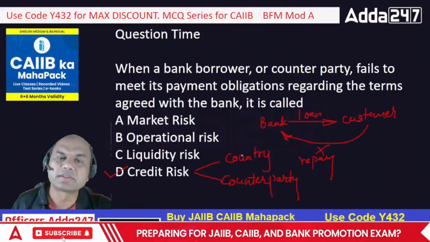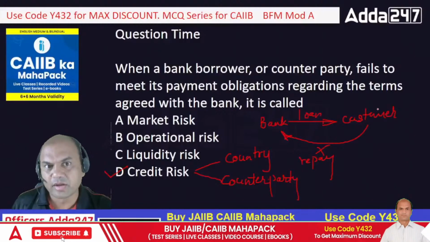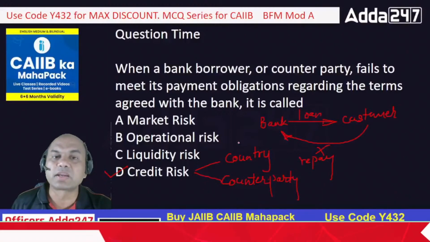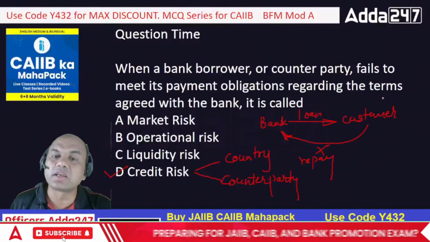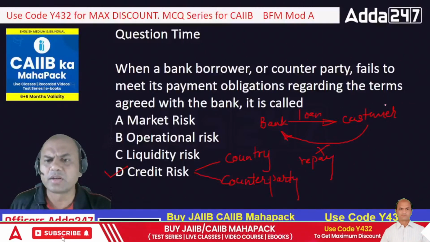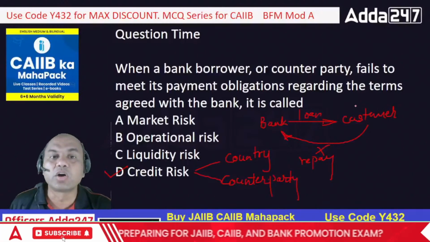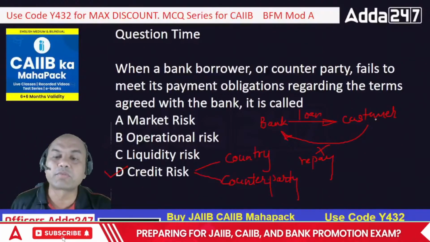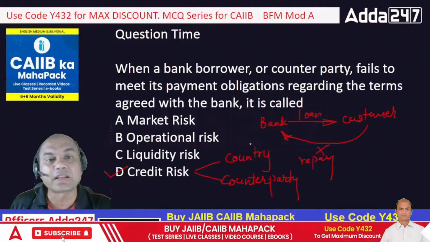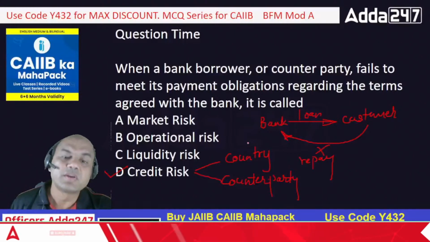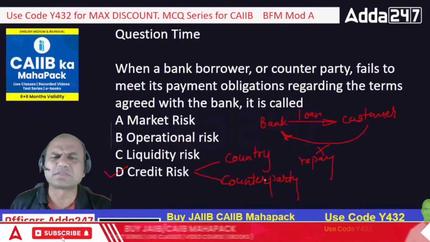How can these happen? See this. Country risk means what? Your customer is good, but the country in which that customer is, that country is bad. For example, if your customer is good in North Korea, he is a good customer, he was doing regular repayment, but the government doesn't allow it. Or in Afghanistan, the government over there is the Taliban government, it doesn't allow. So in that case what happens? So that is country risk. Counterparty means what? The country is good, but the customer itself is bad.